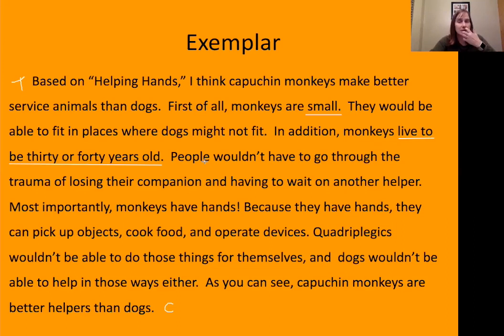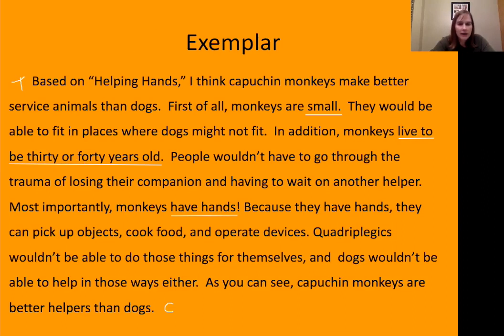Is there another reason that monkeys make better helpers? That's right. It says here, monkeys have hands. Have they explained how monkeys having hands would make them better service animals? They did. They actually gave 3 examples from the text that would make monkeys having hands be beneficial. They can pick up objects, they can cook food, they can operate devices. This author even went on to say that quadriplegics can't do those things for themselves, and dogs can't do those things for the quadriplegic. So that makes the monkeys even more important at that job.